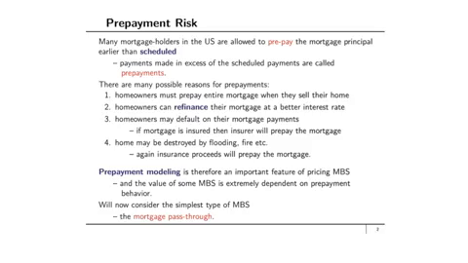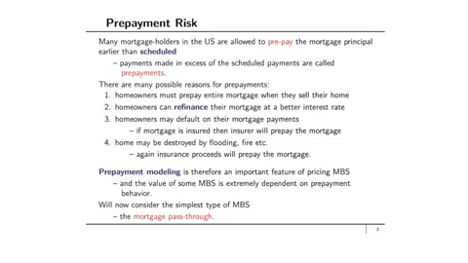Homeowners can also refinance their mortgage at a better interest rate. So, for example, suppose a homeowner took out a mortgage when the interest rates were very high on mortgages, and maybe 5 or 6 years later they see that interest rates are much lower. Well, the ability to prepay allows the homeowner to prepay their mortgage and then take out a new mortgage at a much lower level of interest.